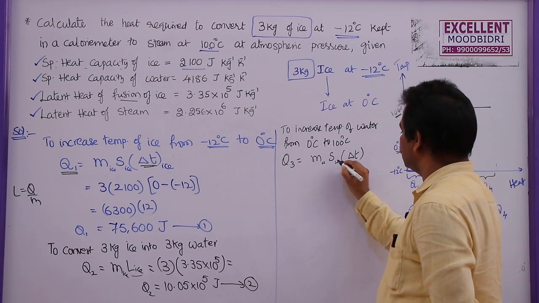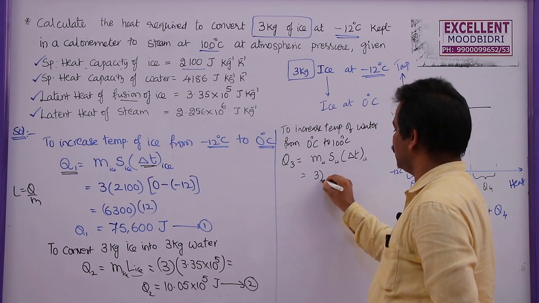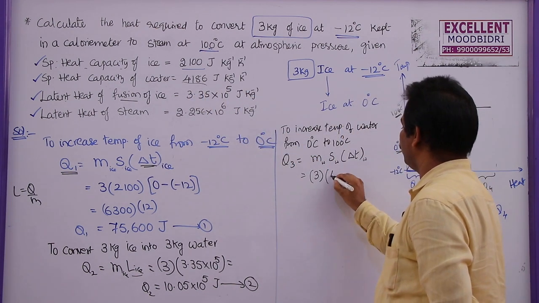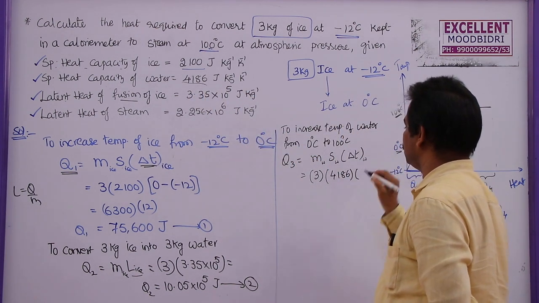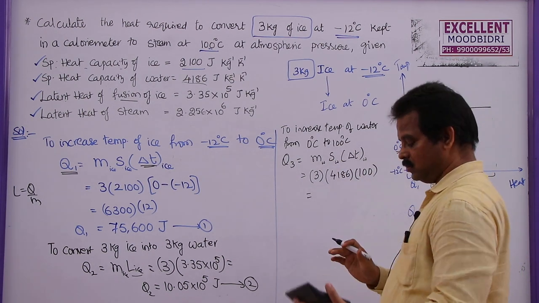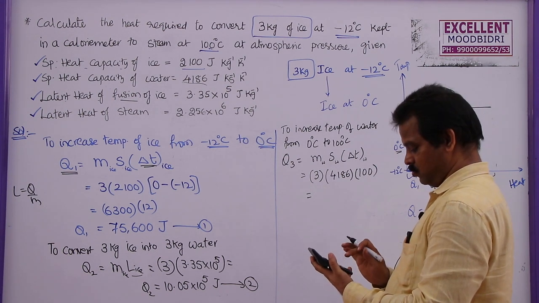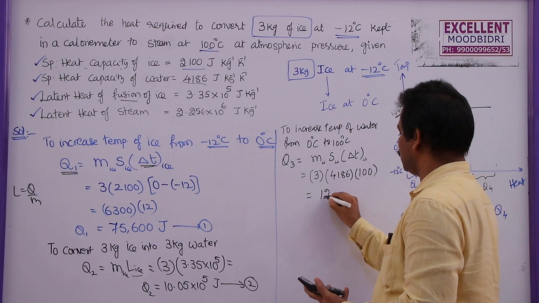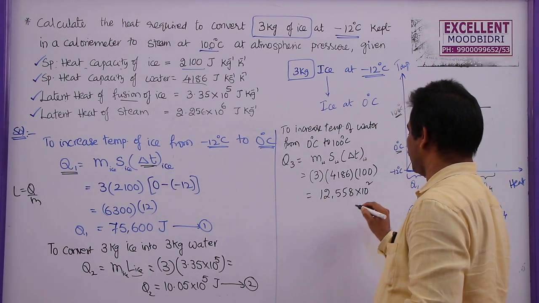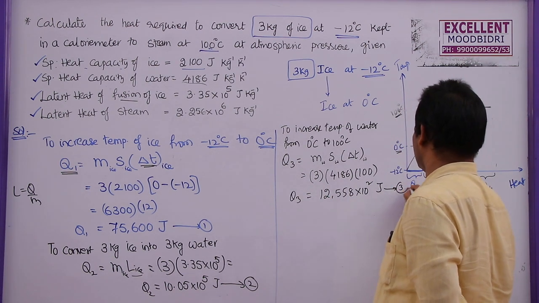Here mass of water, specific heat of water, change in temperature of water. What is the mass of water? That remains as 3 only. What is specific heat of water? This will be 4186 into change in temperature 100 minus 0, this will be 100. So now you can write 4186 into 3, this will be 12,558 into 10 square joules. This is Q3, equation 3.